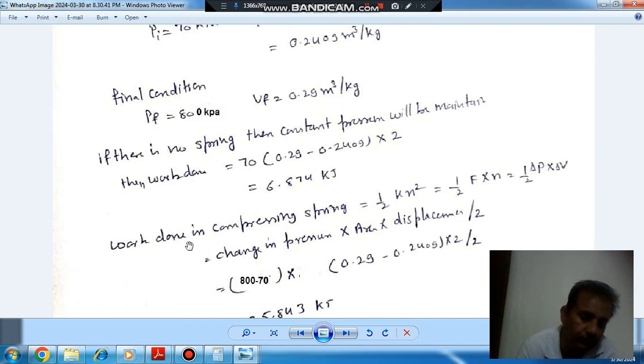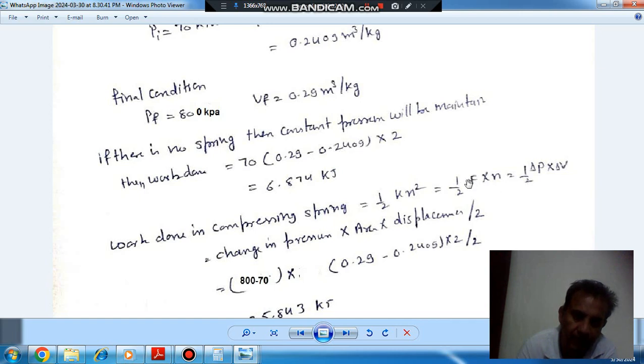Now the work done against the spring will be the energy stored in the spring, that is half kx squared. K is your spring constant, equal to F by x. So kx will be your F, and kx squared will be F into x.